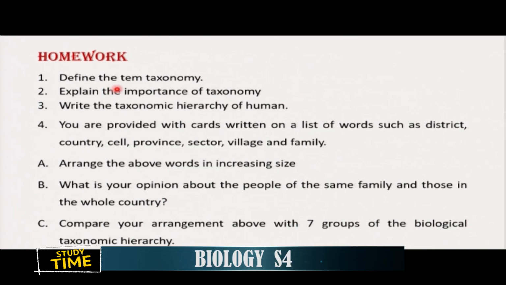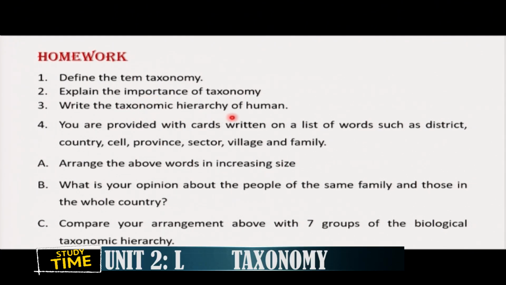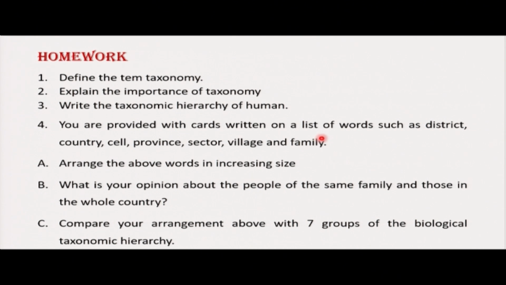Dear students, this is the homework to test our level of understanding. Question number 1, define the term taxonomy. Question number 2, explain the importance of taxonomy. Question number 3, write the taxonomic hierarchy of human. Question number 4, you are provided with cards written on a list of words such as district, country, cell, province, sector, village, and family. A, arrange the above words in increasing size. B, what is your opinion about people of the same family and those in the whole country? C, compare your arrangement above with the 7 groups of biological taxonomic hierarchy.